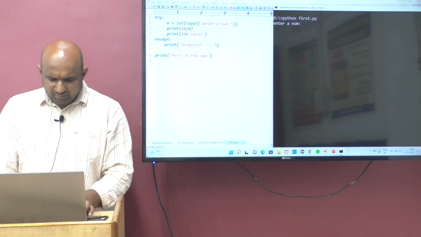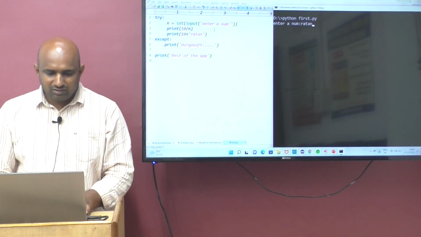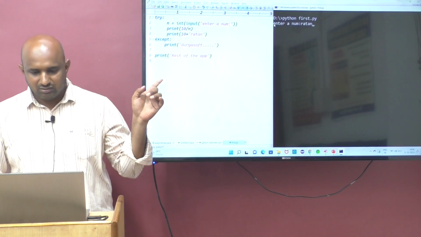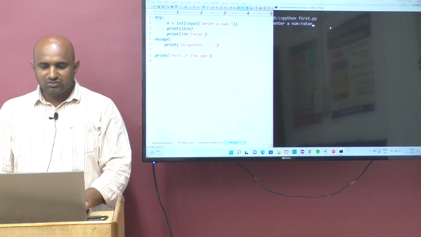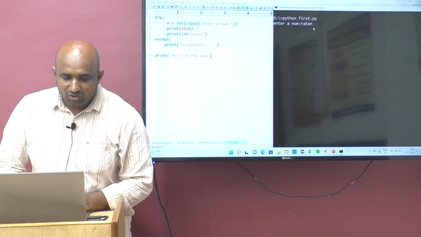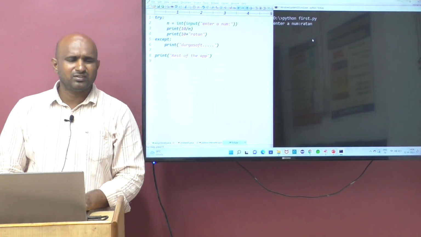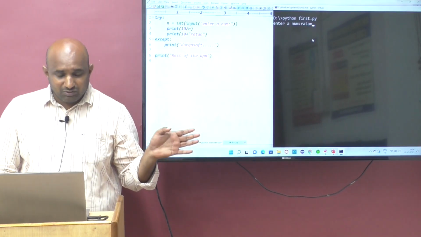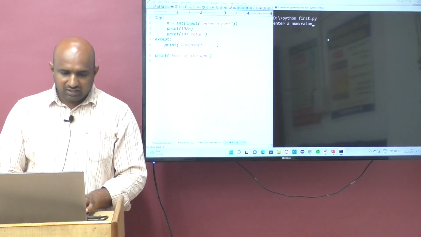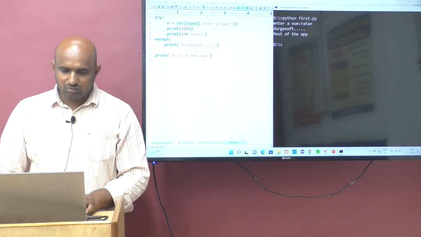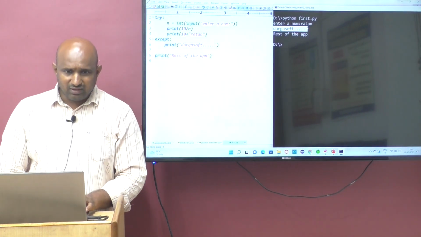Enter the number. Suppose I enter a string like Ratan. Ratan is in string format, and we are converting it to integer format. String to integer conversion is not possible, so you will get a type conversion issue, which means a ValueError. Because this except block can handle ValueError also, the except block executes, which means the ValueError is handled.